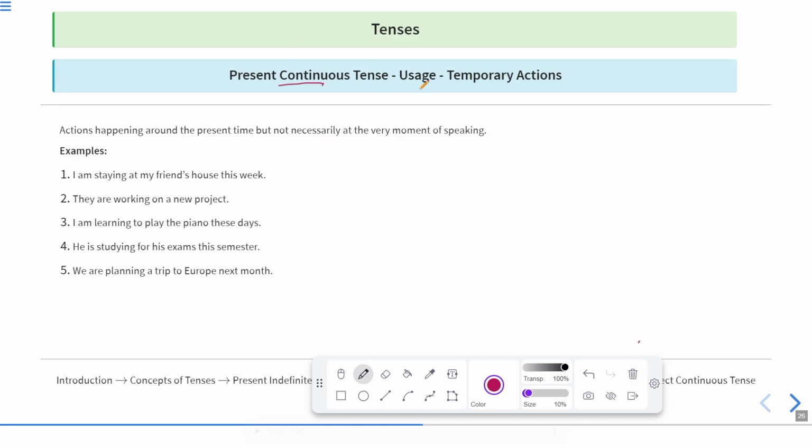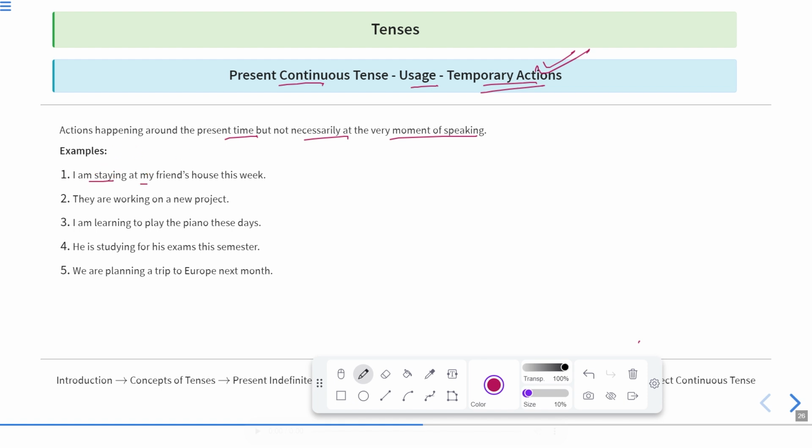Present continuous tense is also used to show temporary actions. Now this one is very important. Continuous tense can only be used in temporary actions, which are only temporary and which will not happen permanently. These are actions happening around the present time, but not necessarily at the very moment of speaking.